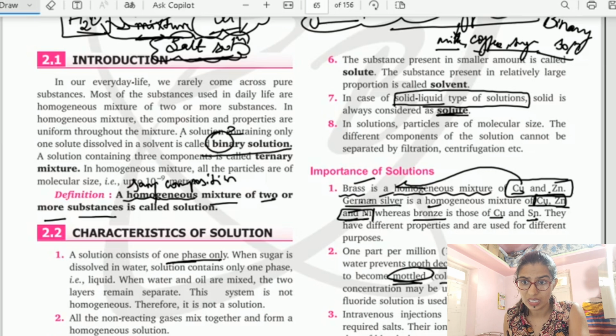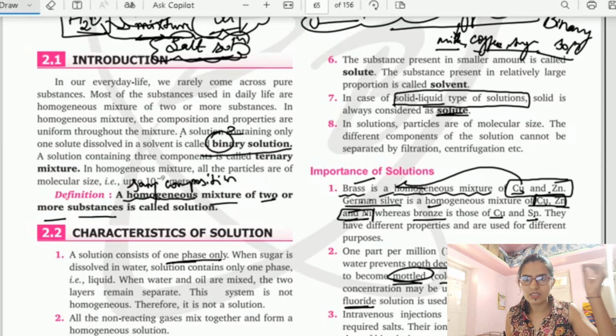For example, sodium fluoride solution is used as a rat poison.